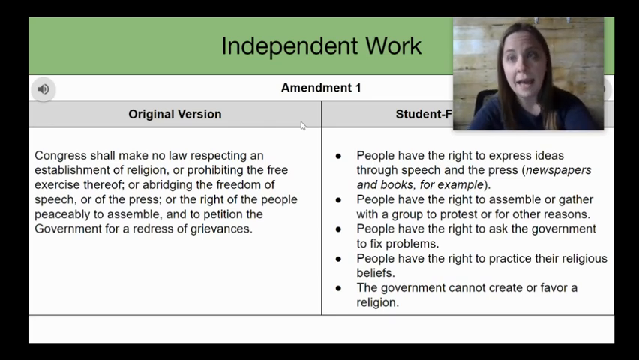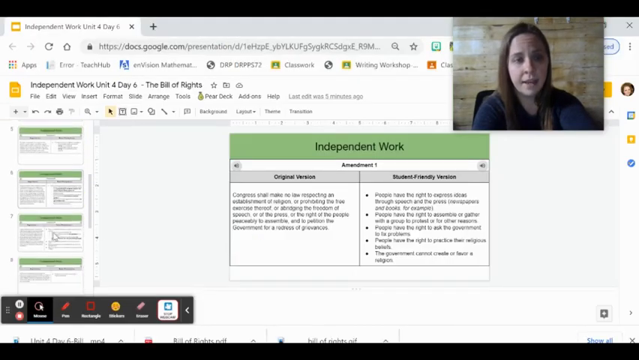So now I'm going to go back to that scenario, and I'm going to put that it's Amendment 1. And I think it's that because it's telling me that people have the right to express ideas through speech. So that means that if they're quiet, that's also expressing their ideas, that they don't want to say the Pledge of Allegiance. And it's their First Amendment right, that they don't have to if they don't want to. So I'm going to go back into that slide, and now I'm going to type.